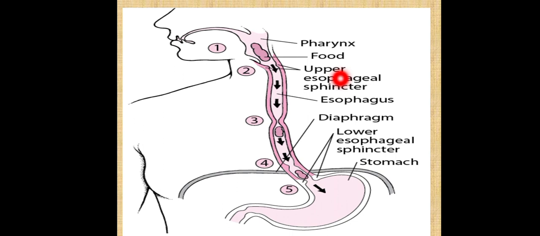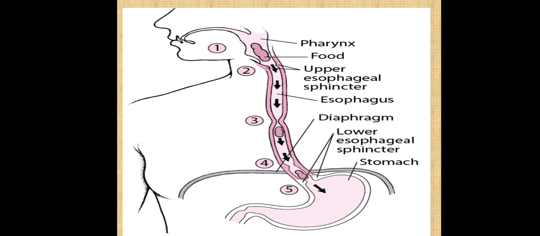The upper esophageal sphincter prevents the entry of air into the esophagus, and the lower esophageal sphincter prevents GERD, that is gastroesophageal reflux disease. That is the most important line here.